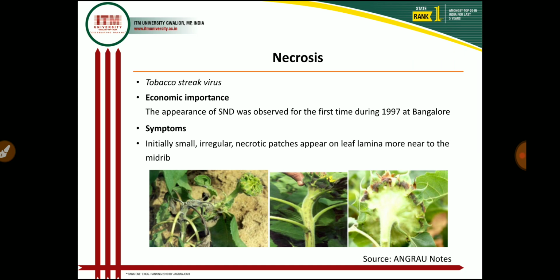In economic importance, the appearance of sunflower necrosis disease was observed for the first time in 1997 at Bangalore, which later spread to other parts of Karnataka, Tamil Nadu, Andhra Pradesh as well as the Maharashtra region. So it is a new disease in India.